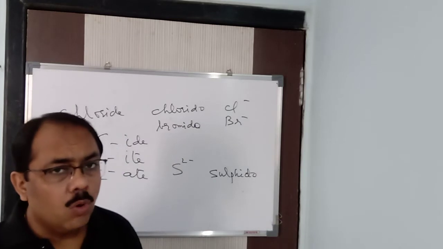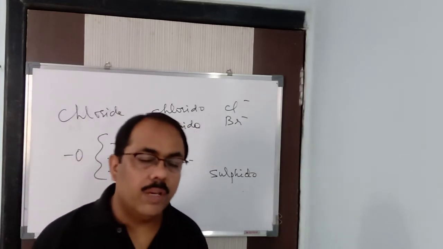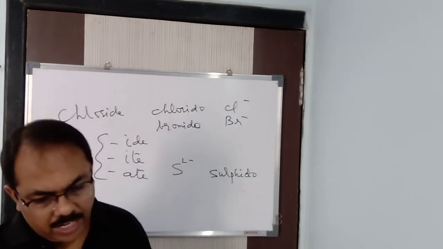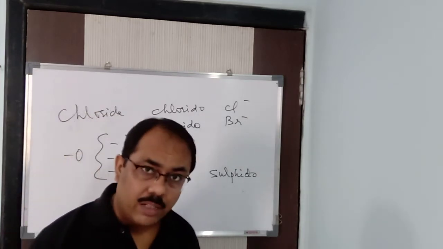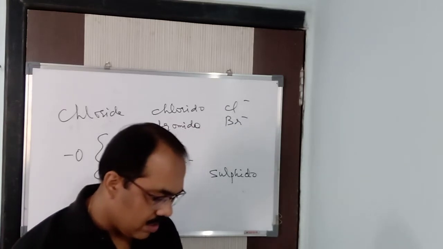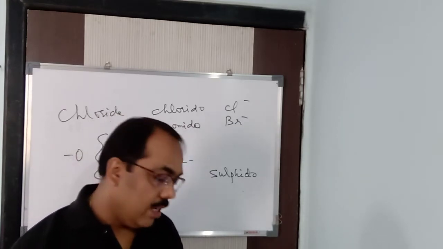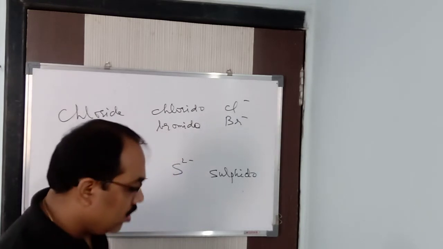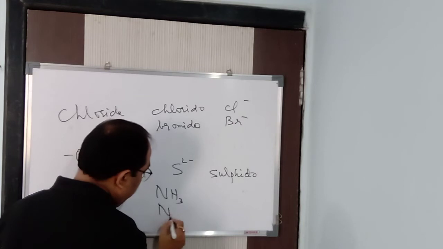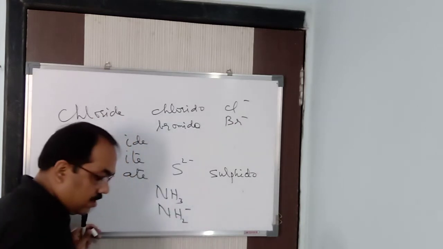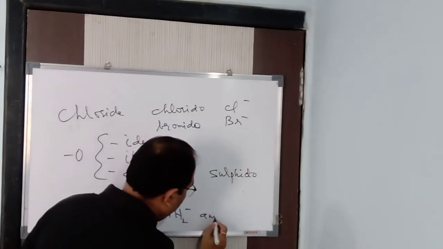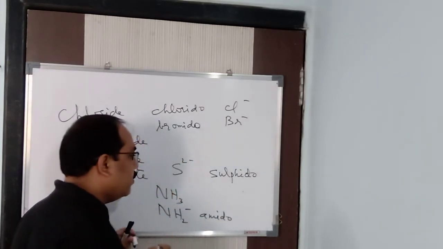Like CH3COO minus, acetate, it becomes acetato. CN minus is cyanido or cyano; it is better to use the word cyano. Clear? In this way the naming is done. We have seen NH3 is amine, isn't it? If it is NH2 minus, then what is it known as? Amido. The name is amido.